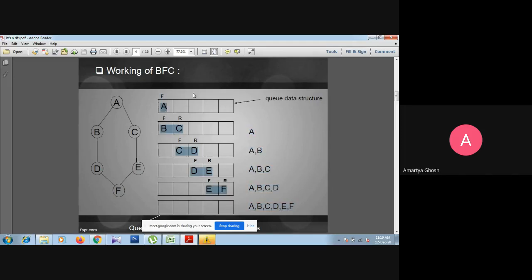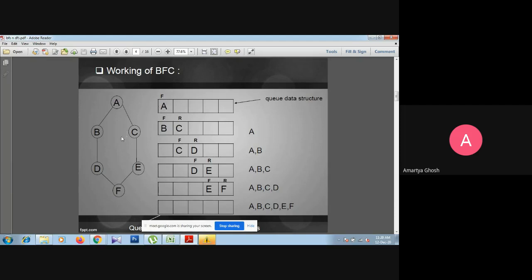So the first time we have to insert the first node that is selected. You can start from F also. So you have to write F here. The first time you have to insert F, and thereafter from F, wherever you can move or reach, that particular node, maybe one or maybe more than one node, will be inserted in the queue. Before the insertion, we have to delete the front position value.